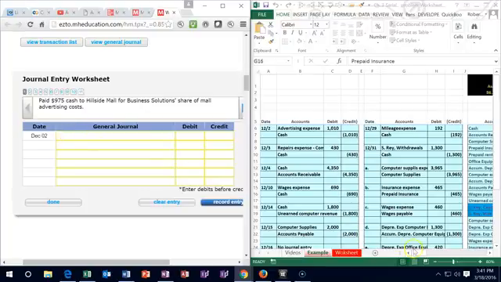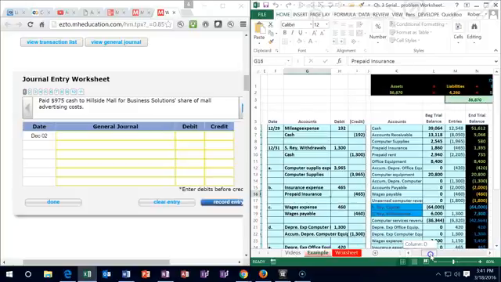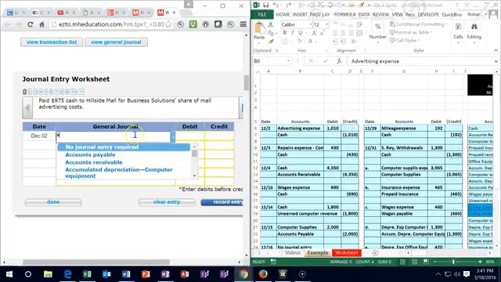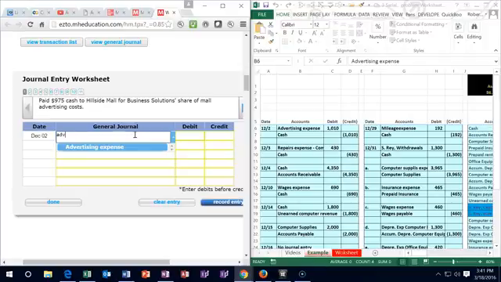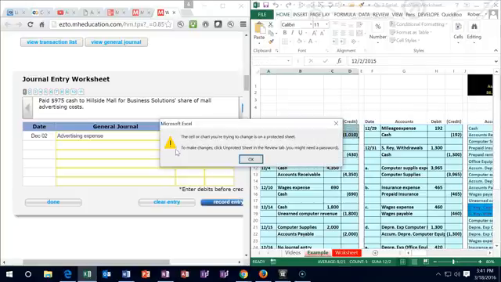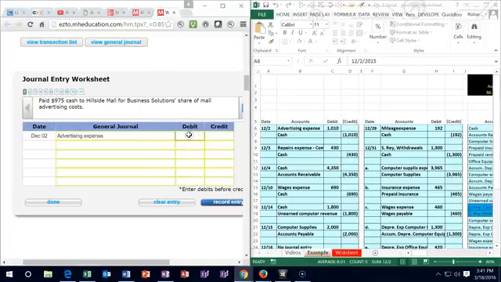Now, we can look at the trial balance and think through that, and we can also see that this first entry is going to be very similar to what we have there, meaning we're going to debit, in this case, advertising expense for $9.75 rather than the amount here. It's a different number, same format, $9.75, and then we're going to credit cash. That's going to be a credit of $9.75. Just remember not to put brackets in this worksheet, even though we're using brackets over here. Other than that, we've got data entry.